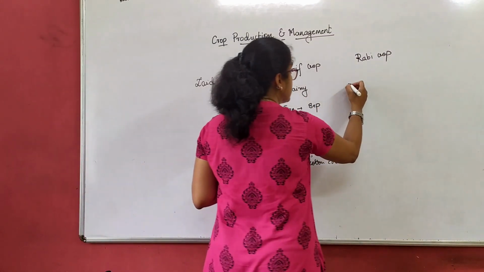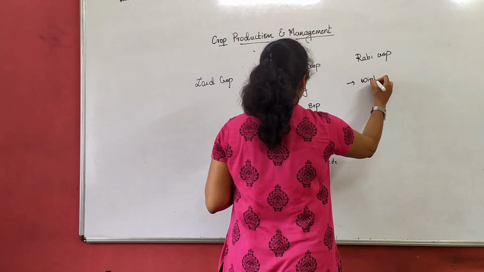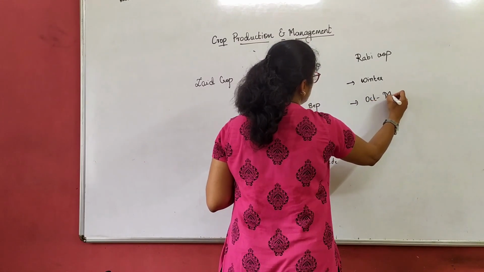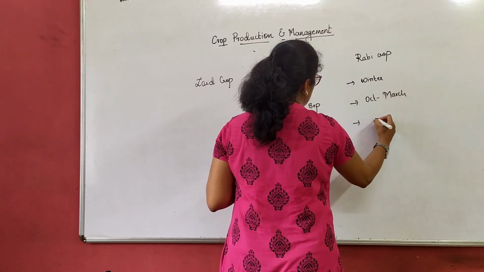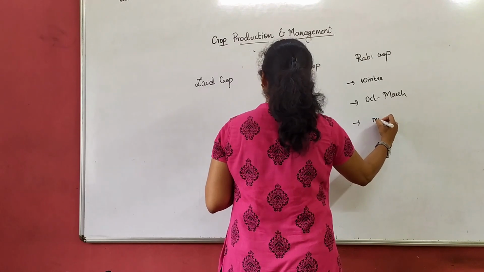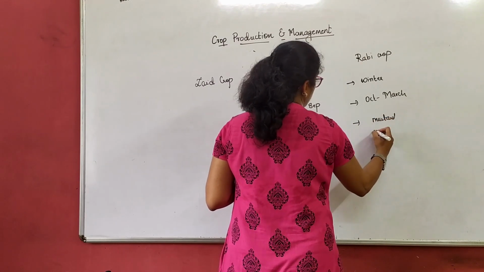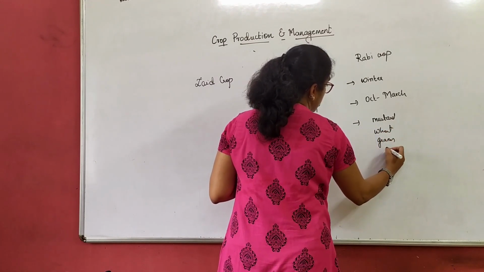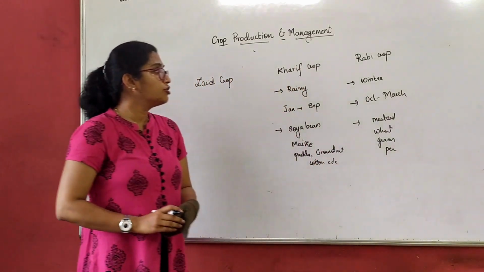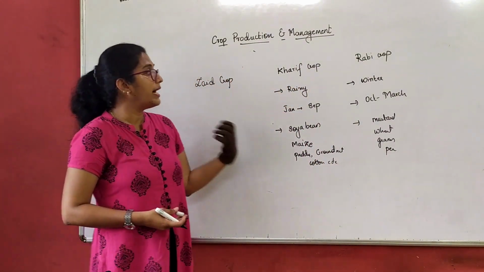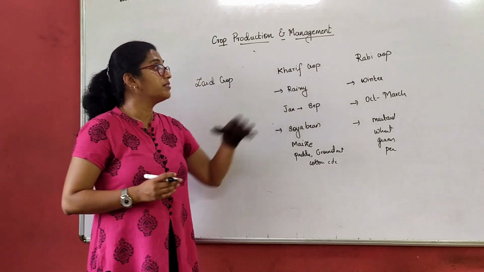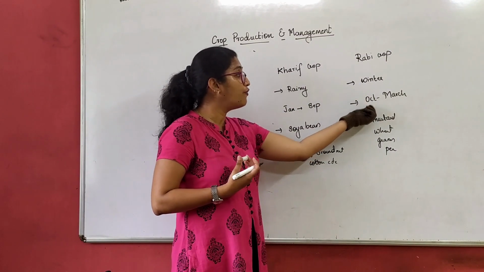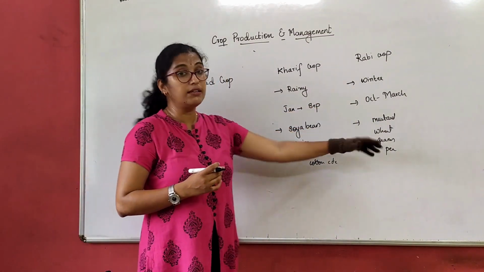So these crops are basically grown in winter, from, you can say, October to March. Examples you can take are mustard, wheat, or gram, pea, linseed, etc. These crops do not require as much water as Kharif. That is why they are termed Rabi crops or Rabi season crops, which are grown between October and March. These are the examples.